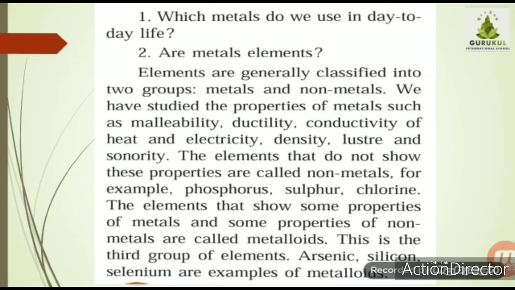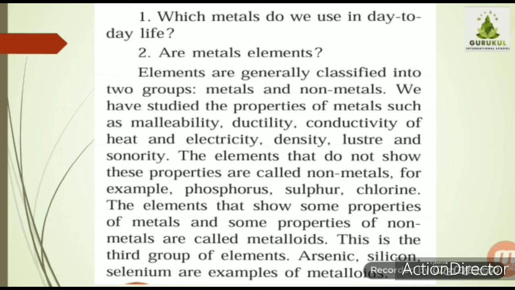We have studied the properties of metals such as malleability, ductility, conductivity of heat and electricity, density, luster, and sonority. So these are all properties of metals. In 6th standard we have gone through this, that metals have properties like malleability.